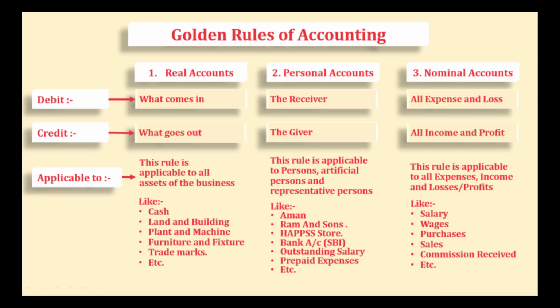A personal account is a GL account connected to all persons like individuals, firms, and associations. Whereas a nominal account is a GL account pertaining to all income and expenses primarily. Let's look at few entries to understand them better.